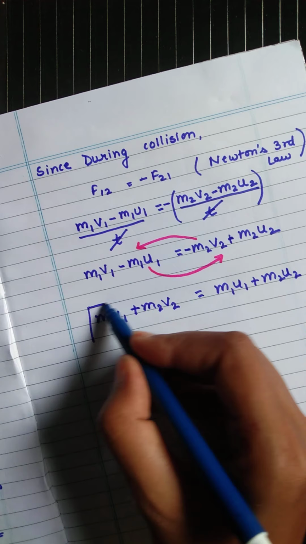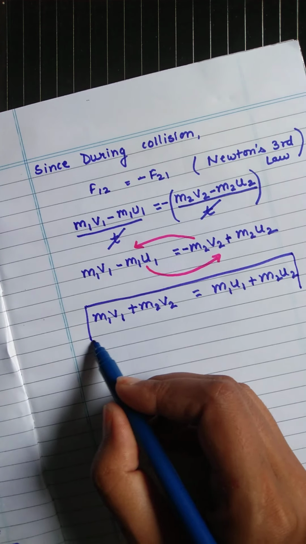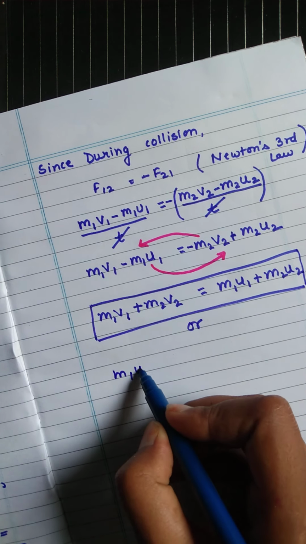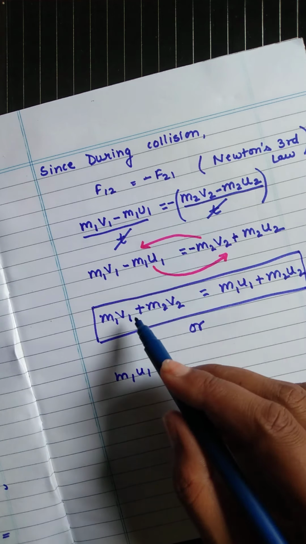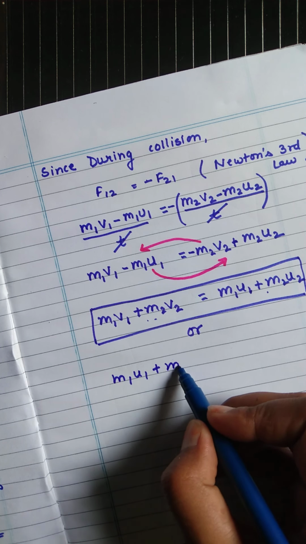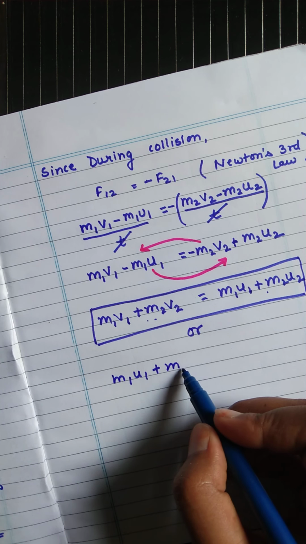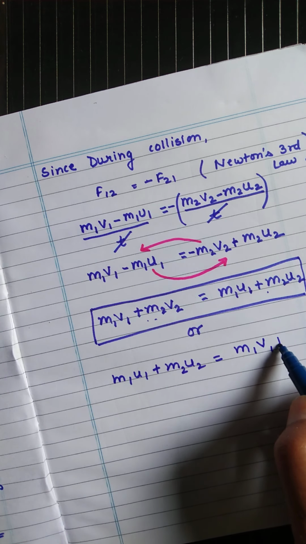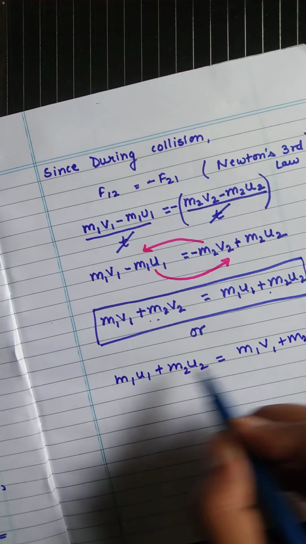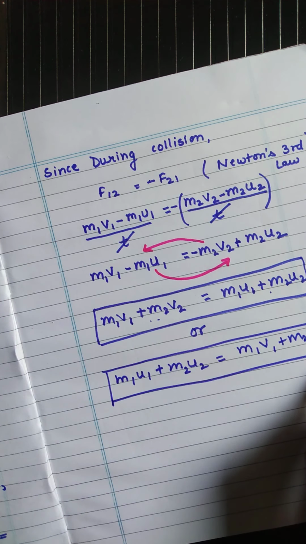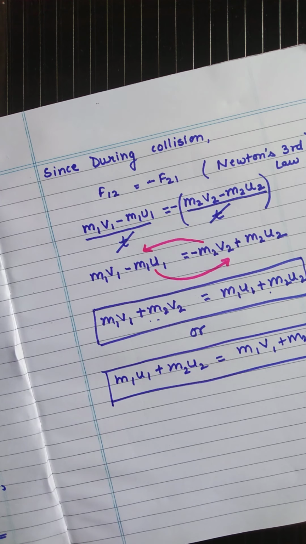Simply this is the law of conservation of momentum, or you can simply write m1 u1 plus m2 u2 is equal to m1 v1 plus m2 v2, LHS is equal to RHS or RHS is equal to LHS, same thing. So this is the law of conservation of momentum of an object during collision.